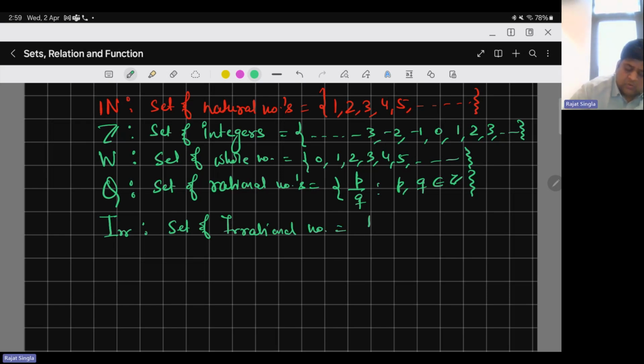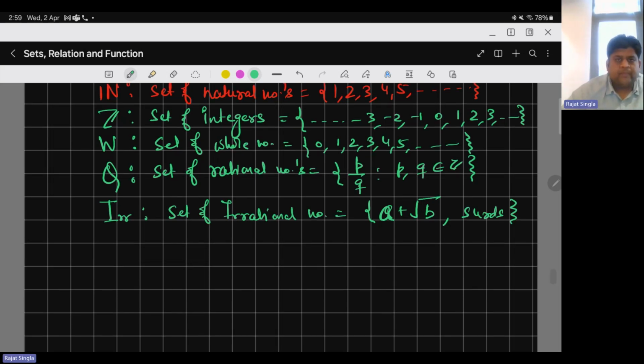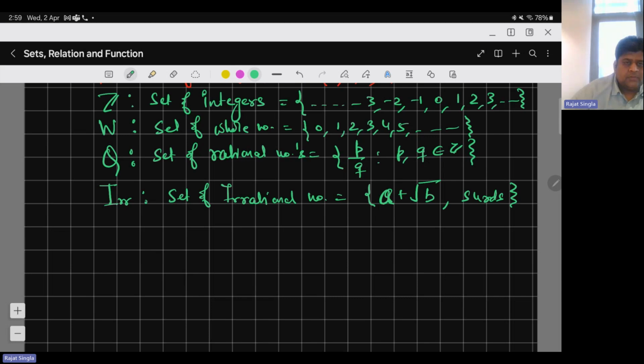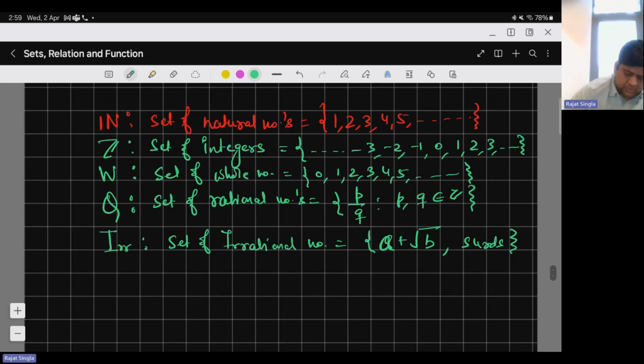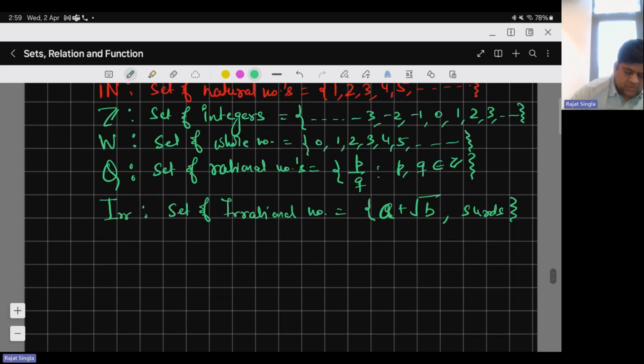Irrational numbers means those in the form of surds. Surds means which involve some under root. There are also other definitions of irrational numbers that we will cover in a different lecture. So: natural numbers, integers, whole numbers, rational.